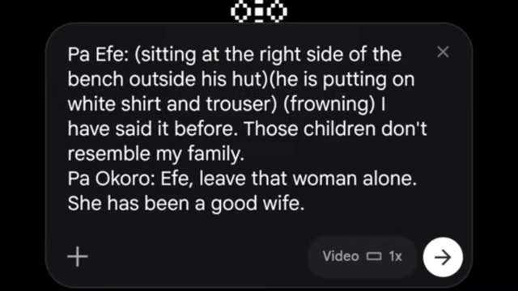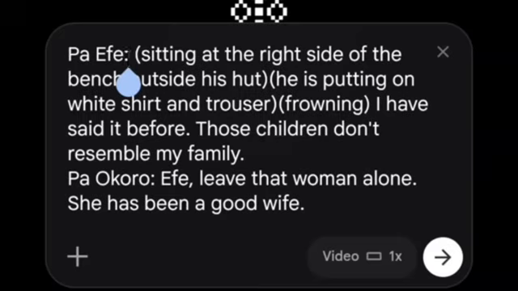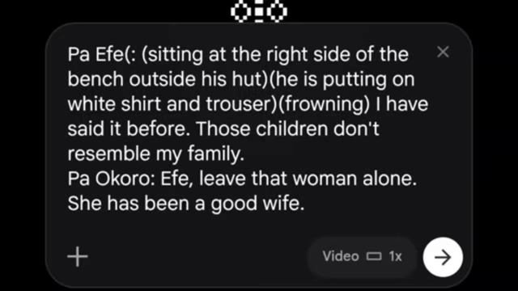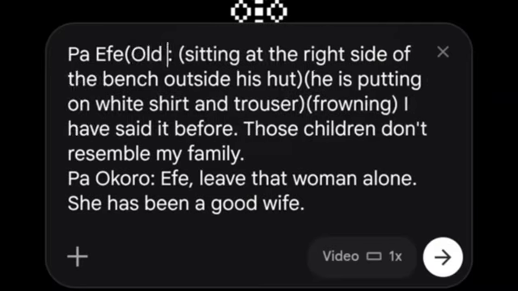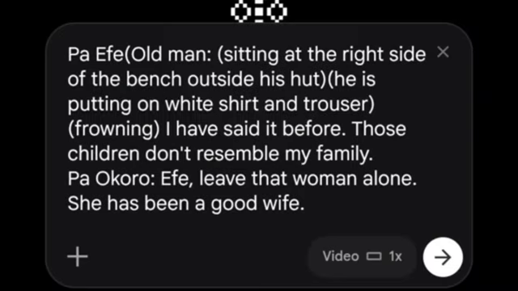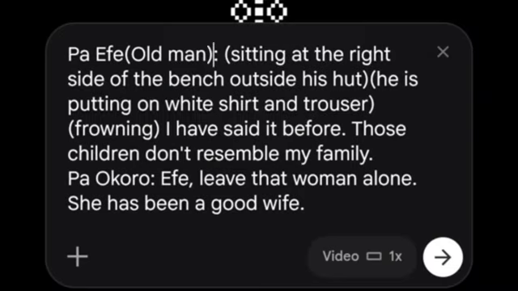Okay, so I will need to tell Flow as a man, old man, so that the character will be similar with the other one.